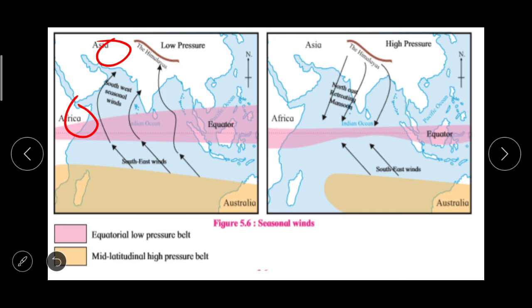And due to these winds, the Indian subcontinent experiences monsoon or rainy and retreating monsoon seasons apart from summer and winter. So this is now all about the winds. In the next session of this topic, we'll talk about the cyclones, cyclonic storms and anticyclones.